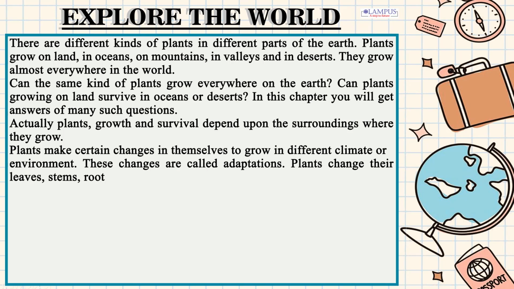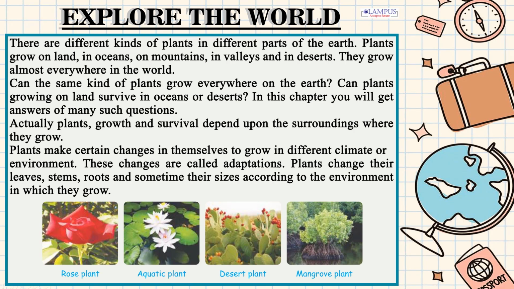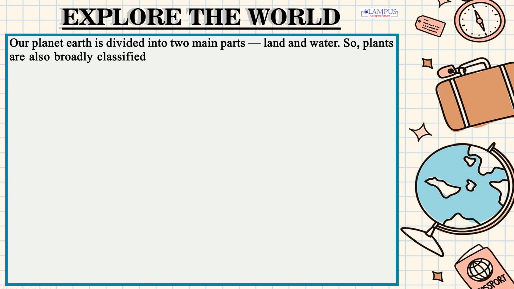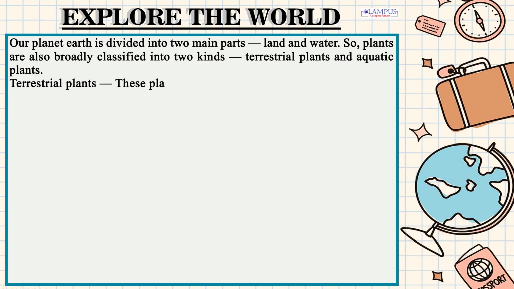Plants change their leaves, stems, roots and sometimes their sizes according to the environment in which they grow. Rose plant, aquatic plant, desert plant, mangrove plant. Our planet Earth is divided into two main parts, land and water. So, plants are also broadly classified into two kinds, terrestrial plants and aquatic plants. Terrestrial plants grow on land. Aquatic plants grow in water.